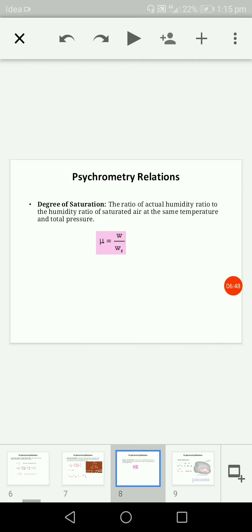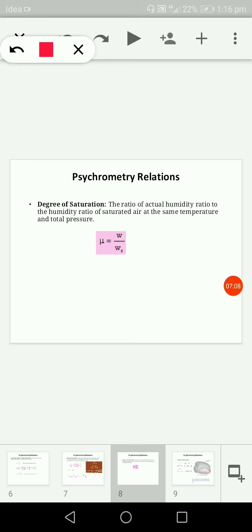The next term that we need to know is the degree of saturation. The degree of saturation is simply a ratio of two specific humidities. It is the ratio of the actual humidity ratio to the humidity ratio of saturated air at the same temperature and total pressure.